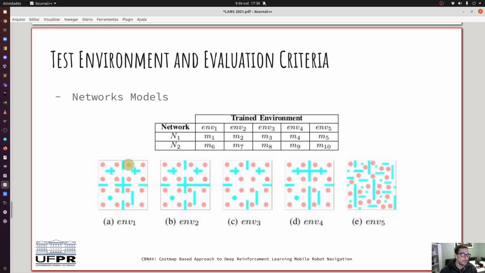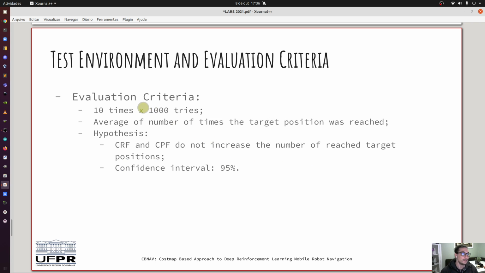Five environments were created, and both networks were trained in these environments, generating 10 models, N1 to N10. Every model was evaluated in the 5 environments 10 times, 1,000 tries each time, generating 10,000 tries for each model.